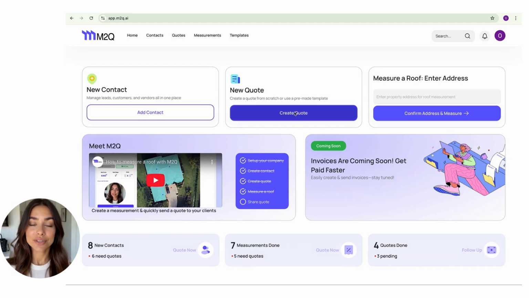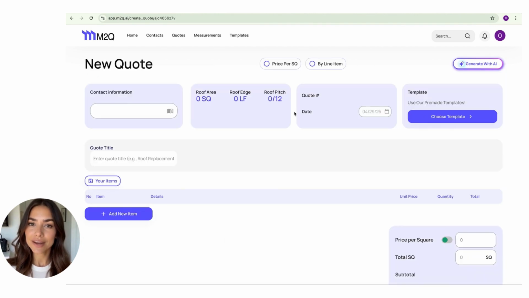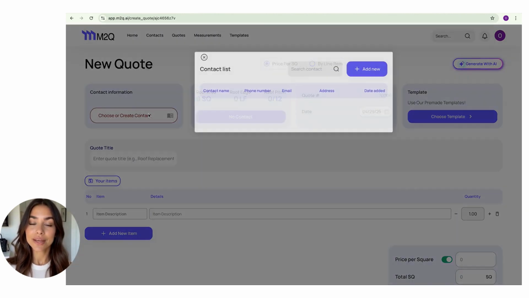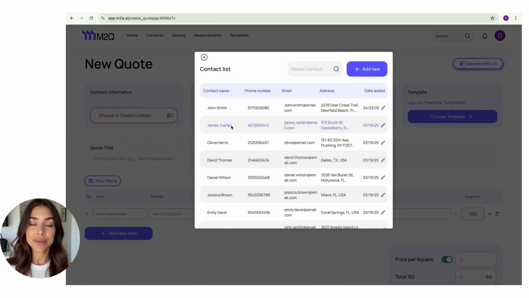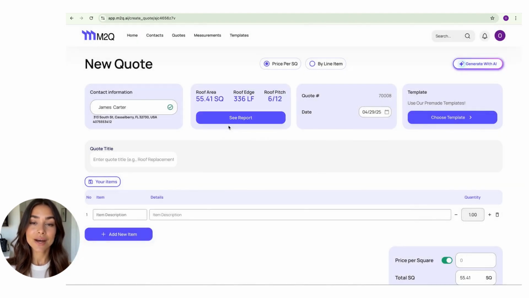Let's create a quote using a template. Start by choosing or creating a contact. If you've already measured this roof, the measurements will appear automatically. If not, you can quickly measure it now.